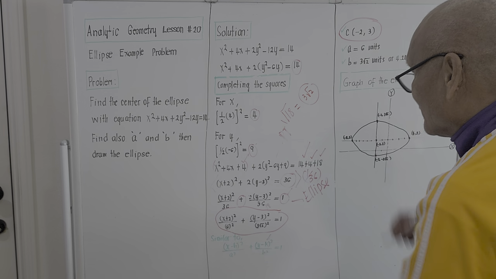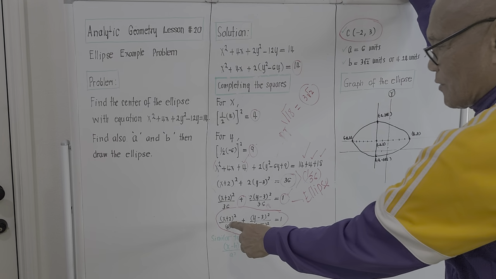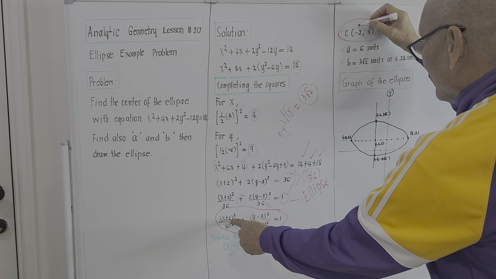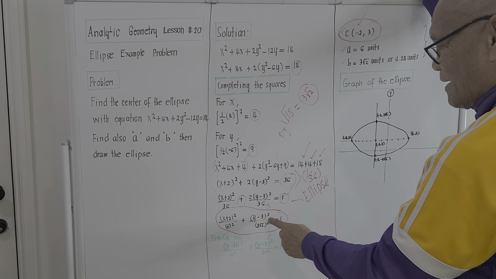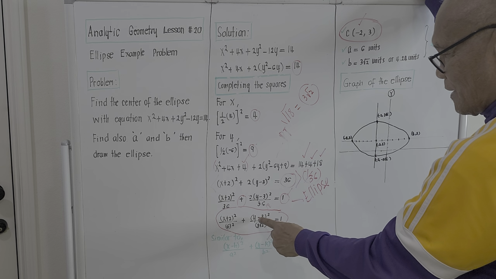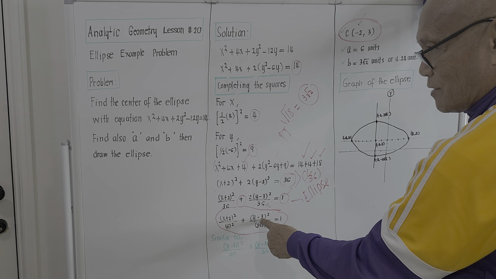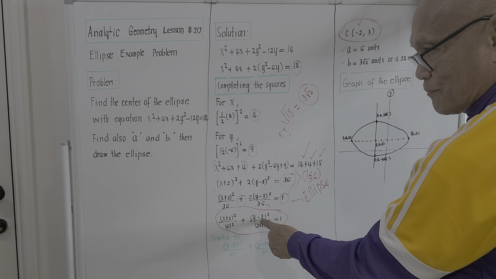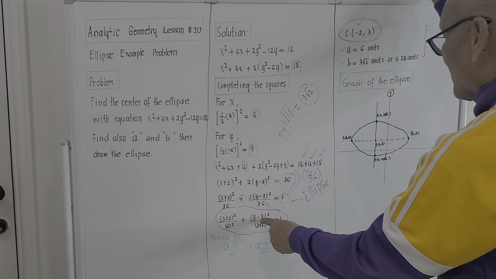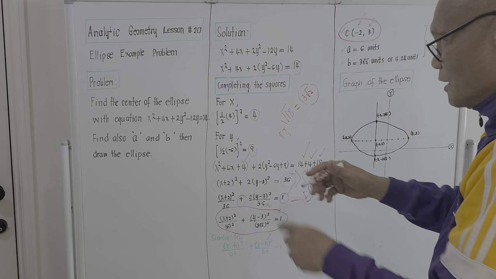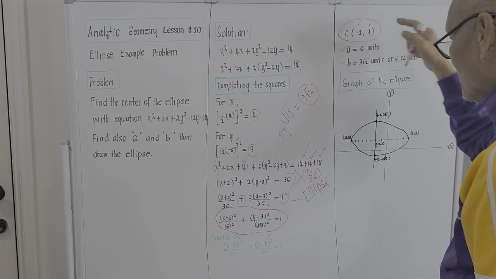So since this is now a plus, h is actually negative 2, right? And for the y term, this is just a plain minus 3. So meaning to say, k is a positive value, and the value of k will be a positive 3. So the location of the center of the ellipse is at negative 2 and 3.